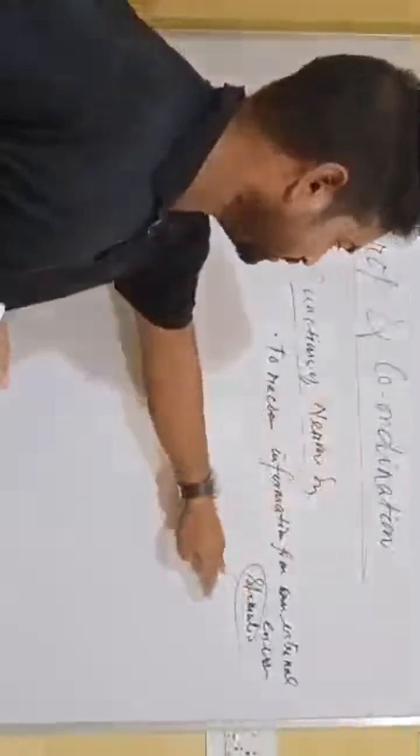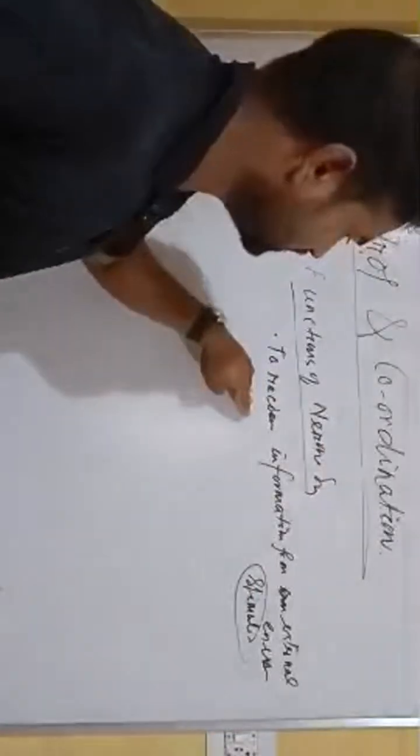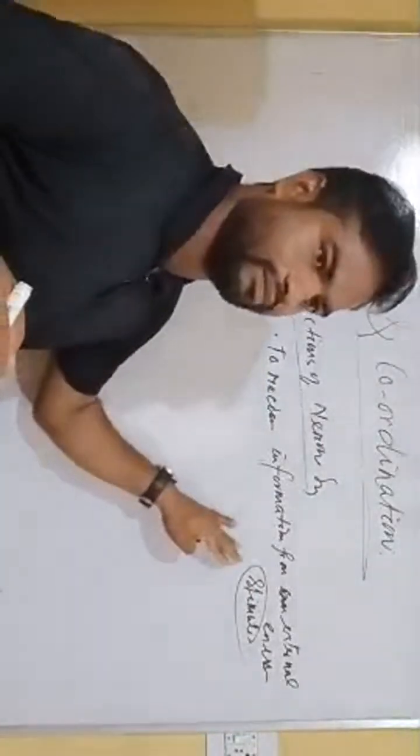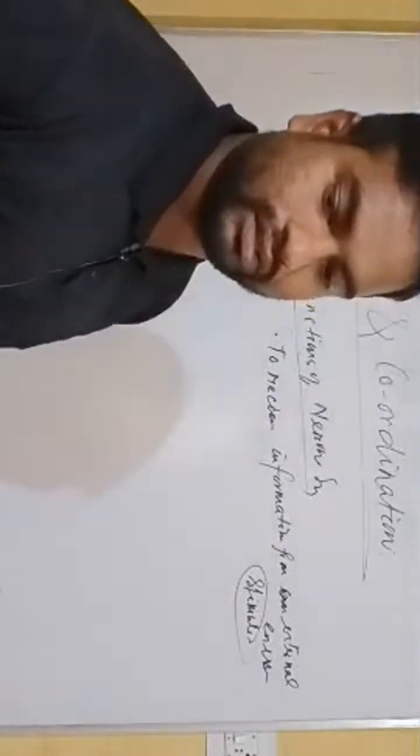First function of the nerve system is to receive information from the external environment, like heat, temperature, cold, pressure, touch, etc. These are the stimuli. From these stimuli, the nerve system receives the information.